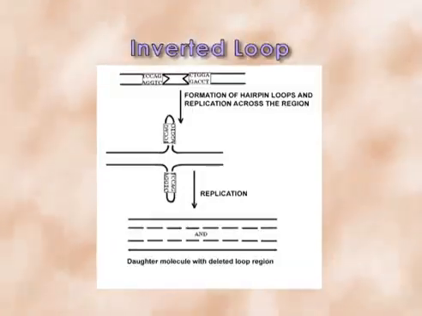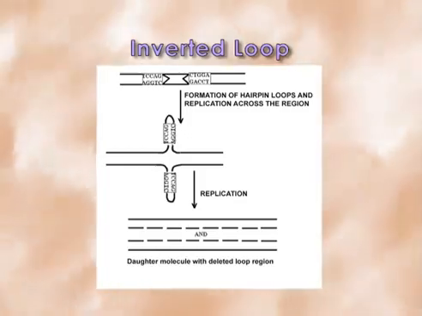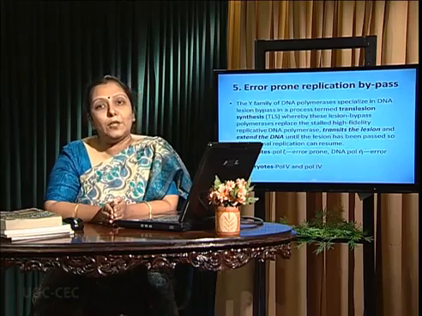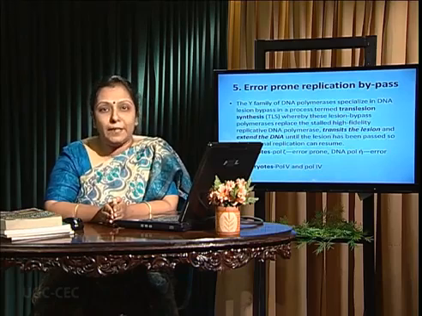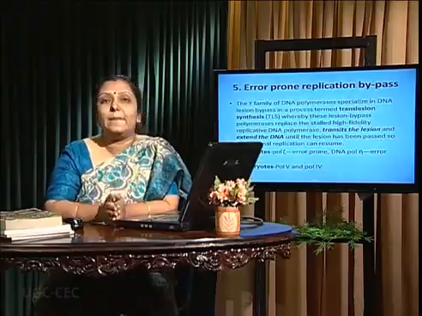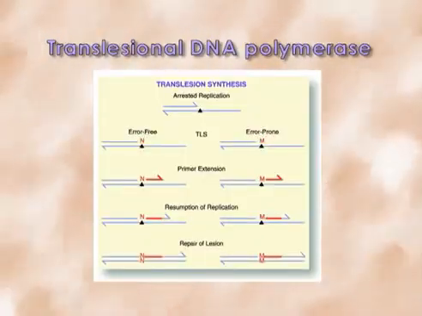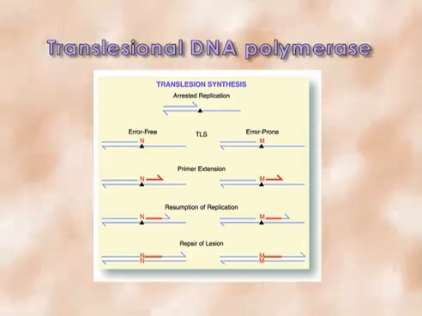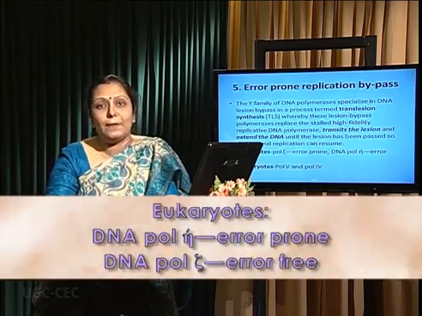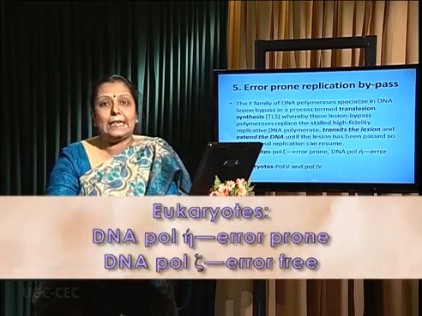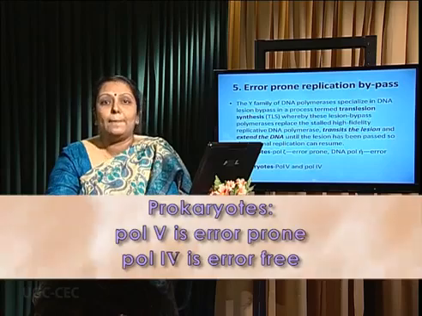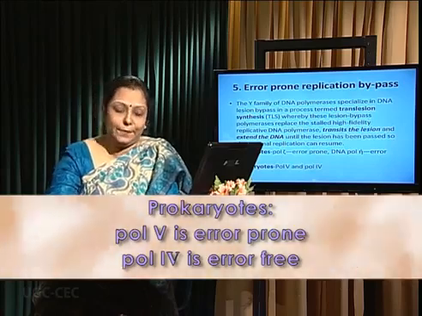Replication of the inverted loop or hairpin loop gives rise to deletion or aberrant replication. Error-prone replication bypass: as we know, if any damage happens within the DNA during the course of replication, then the total set of high fidelity replication apparatus is replaced by the Y family of DNA polymerases. So, it transits the damage and DNA synthesis actually goes on. In the case of eukaryotes, it includes polymerase eta and polymerase zeta. Zeta is error free but eta is error prone. In the case of prokaryotes, we can find polymerase V, which is error prone, but polymerase IV, DinB, is error free.